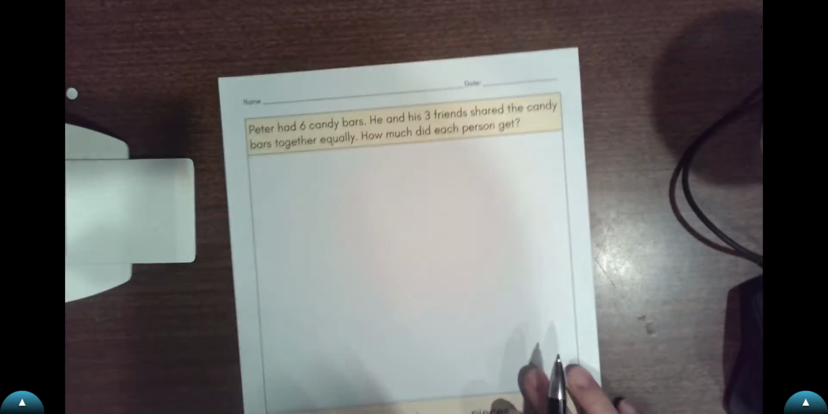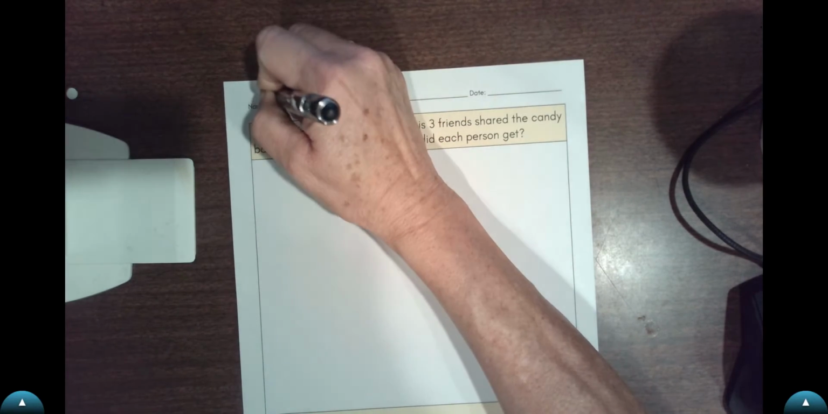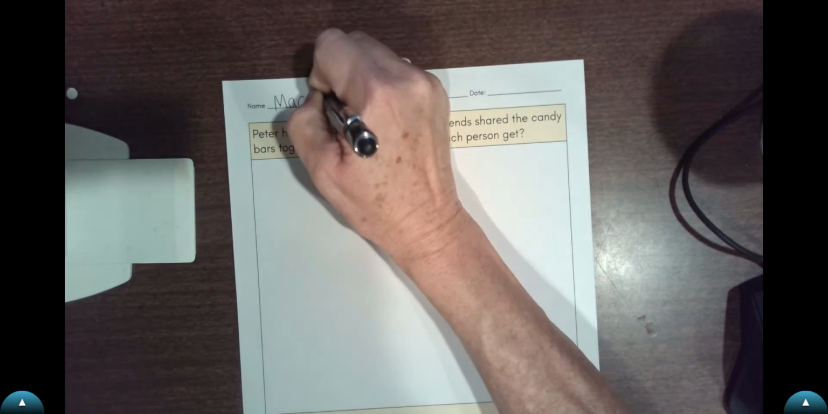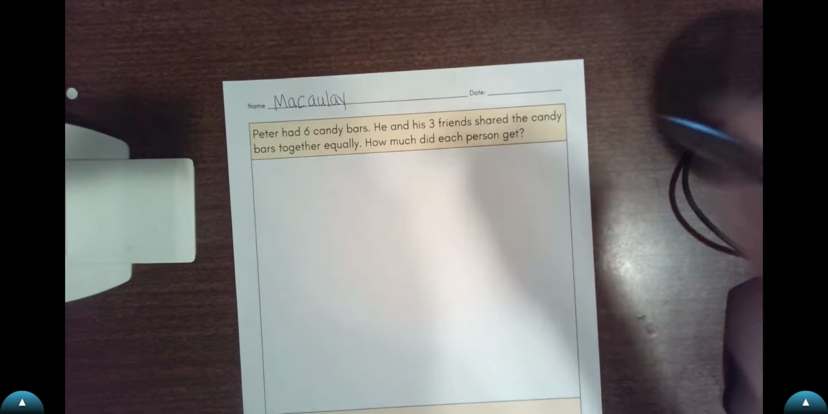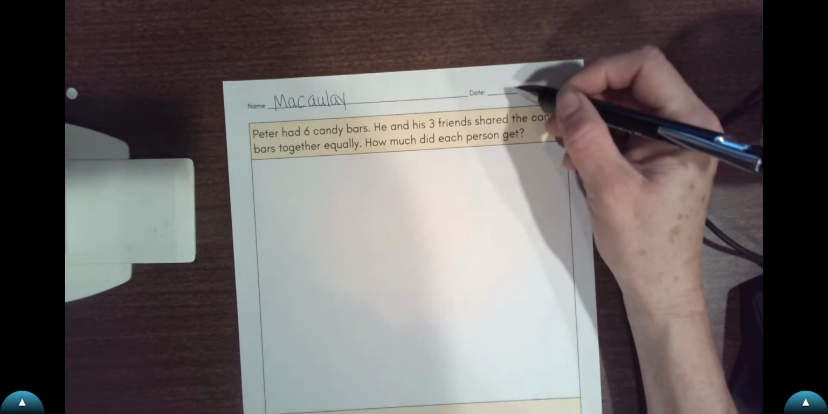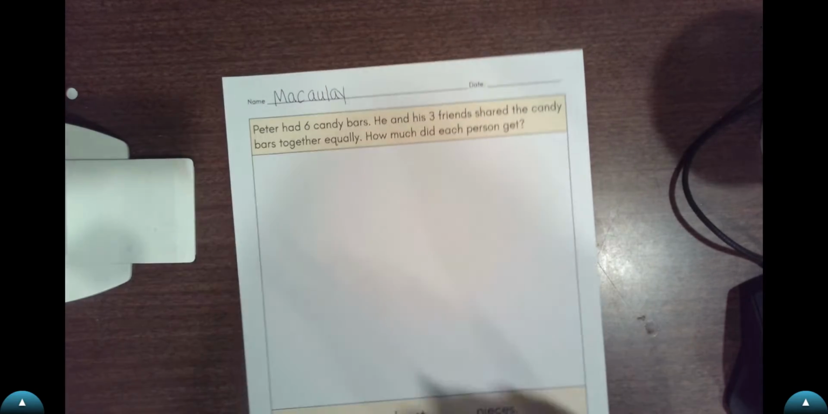So we have a word problem here. The first thing you want to do is put your name at the top with pencil. Everything you want to do with pencil, because if you make a mistake, you can erase it. And over here you're going to put the date. Whatever date you have today or this week, write it down.